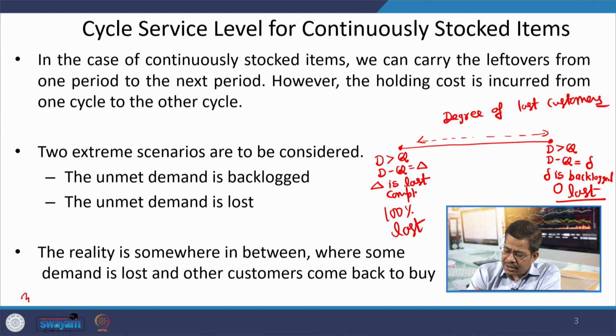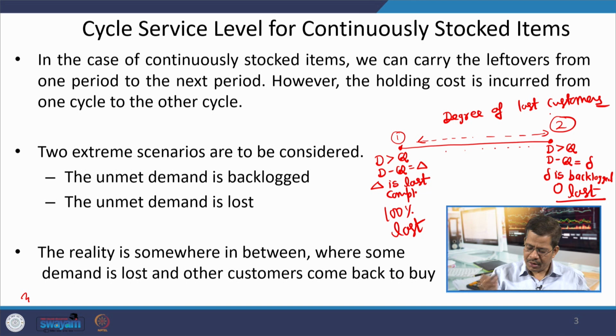So, in that case there will be some position in between these two extremes. Now, in this particular class we are going to discuss these two extremes. When all the demand is lost, that is this case, and when the complete demand is backlogged, that is this case.